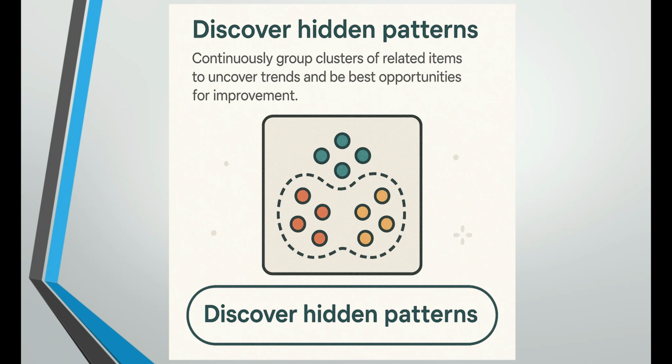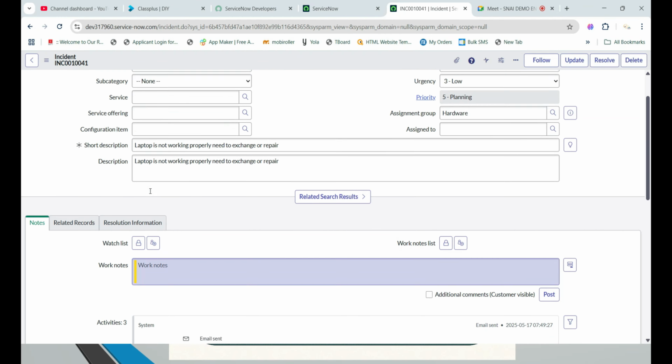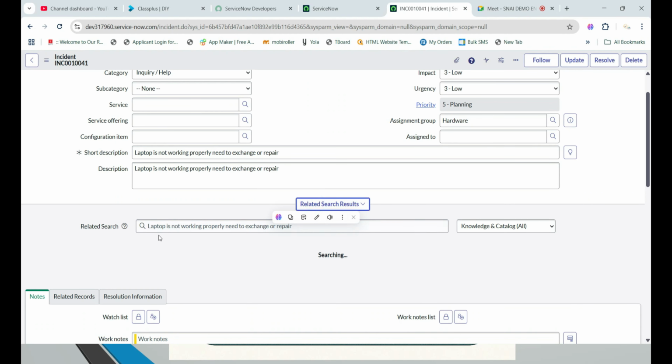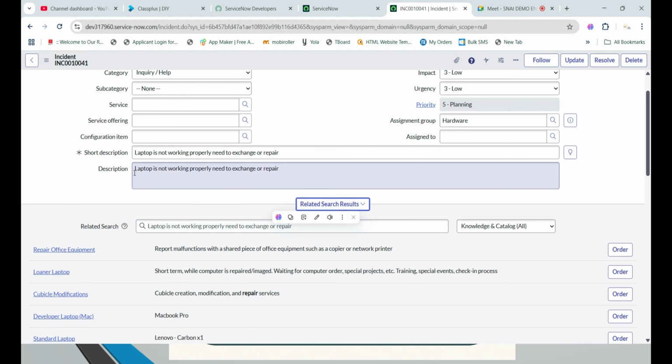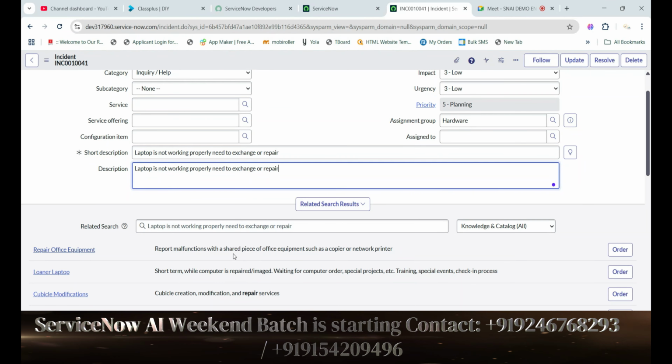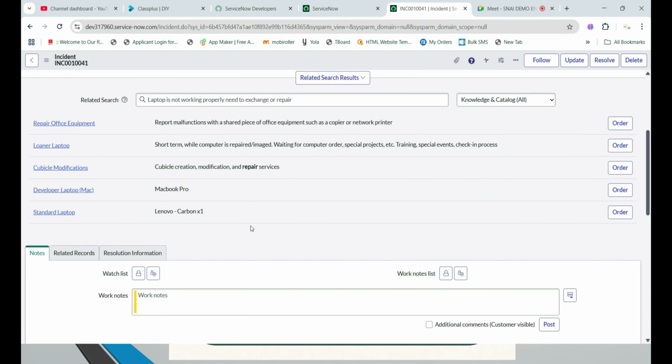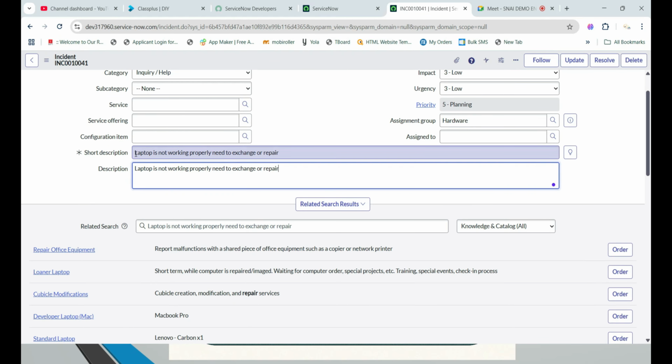For example, just imagine that whenever we start creating an incident ticket, you can see here that search related history is also available. What does that mean? Whenever we provide this kind of content, if any incidents were already created with the same description or related short description, it will show them. So it will reduce the creation of tickets also.